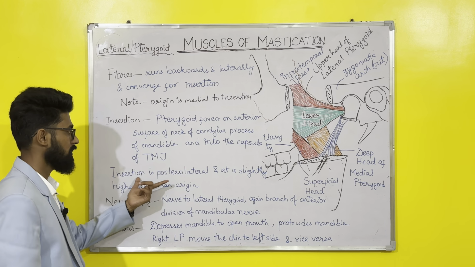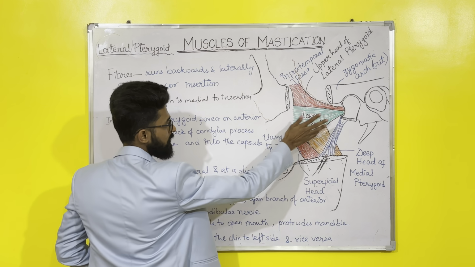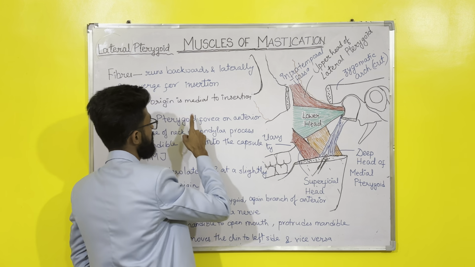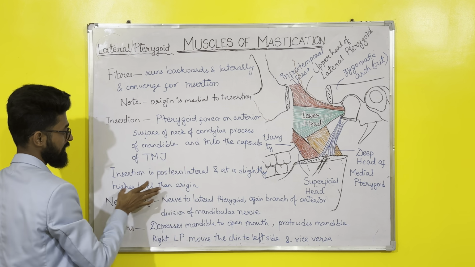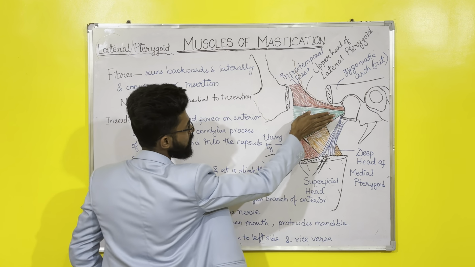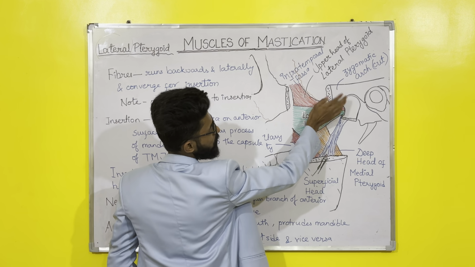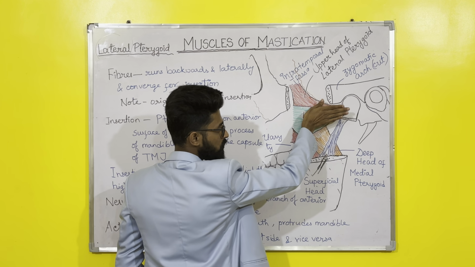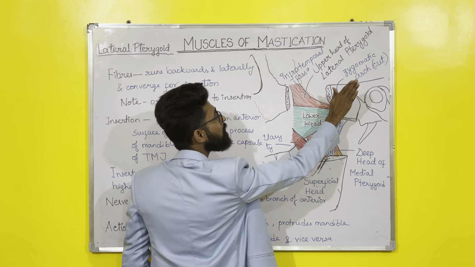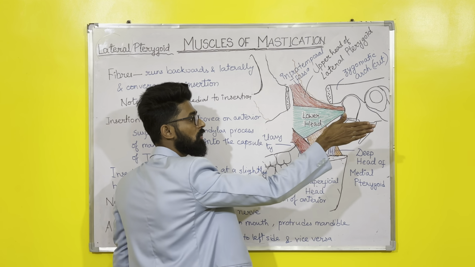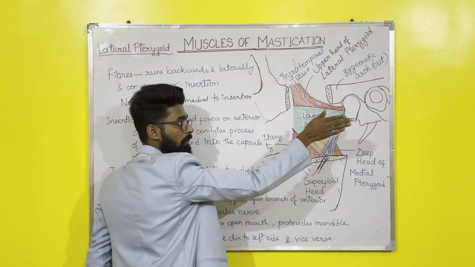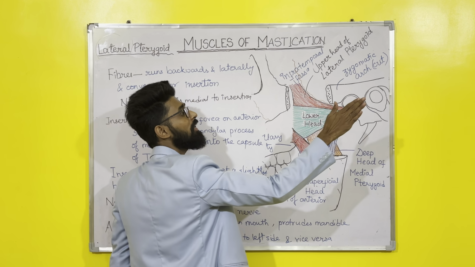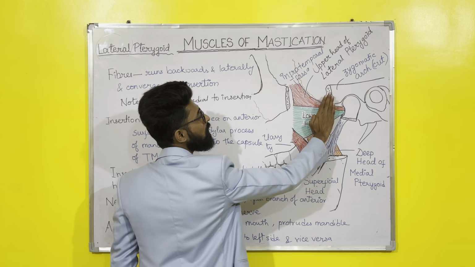Next is insertion is posterolateral. Just now I told insertion is posterior to origin, and lateral to origin, okay, outside, and at a slightly higher level than origin. Actually I should have made the diagram slightly like this. The fiber should have gone slightly upward. So insertion is posterolateral and slightly above the origin. See my hand movement, posterolateral means out of this plane of the board, posterolateral and slightly above the origin. Origin is down, insertion is up.